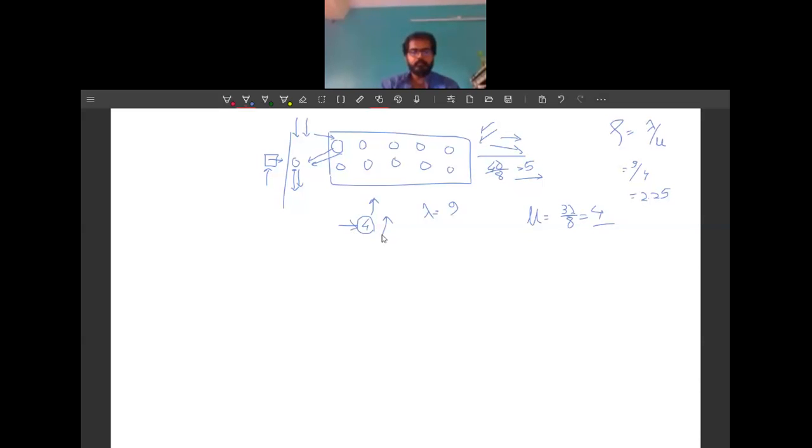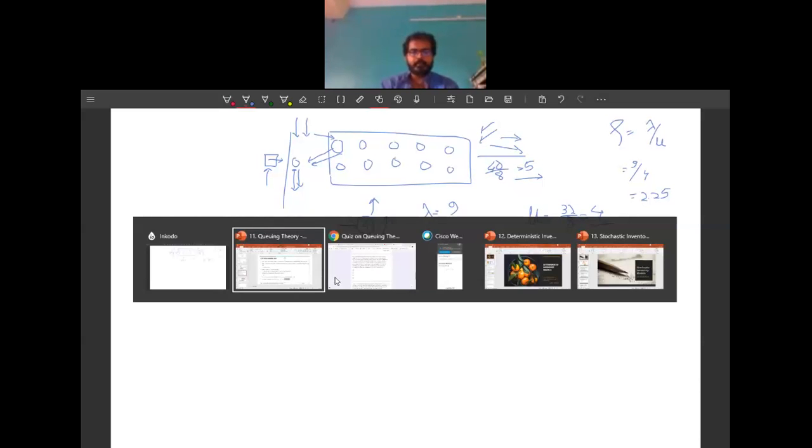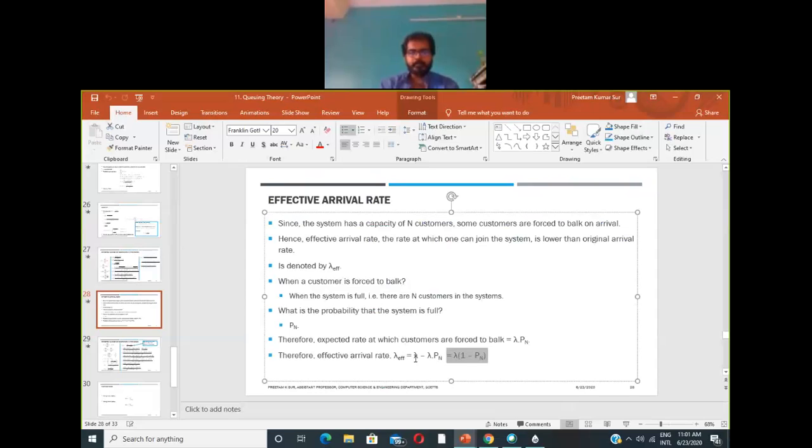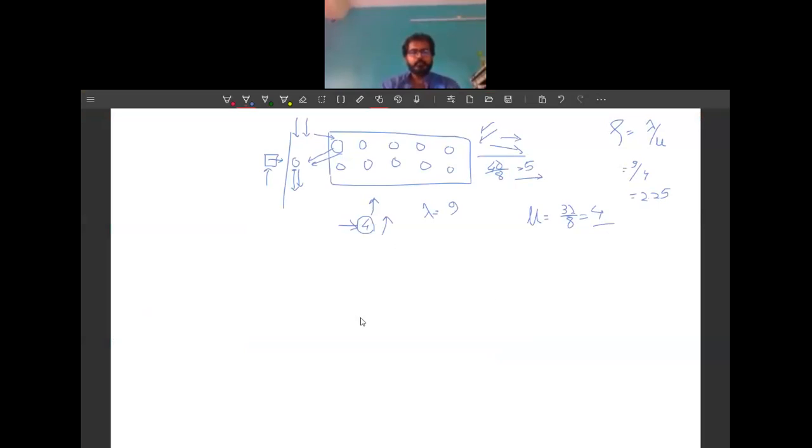Or if you go by the expression of lambda effective, we will have lambda into 1 minus pn, right?